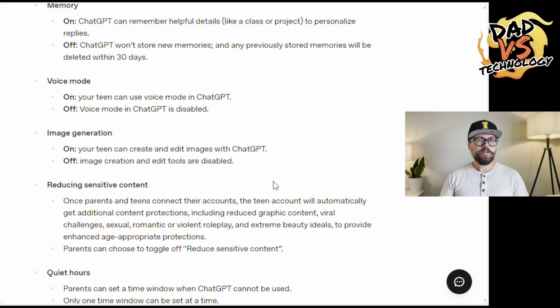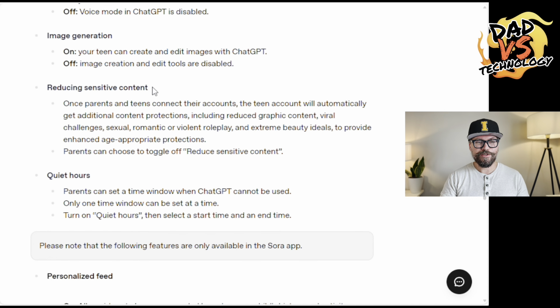There's image generation you can turn on or off, whether or not your teen can generate images from ChatGPT. Then there's reducing sensitive content. This is turned on automatically when you link your account with your child. This helps reduce various harmful things that the model can output back to your teen as a result of the conversations that your teen is having with it.